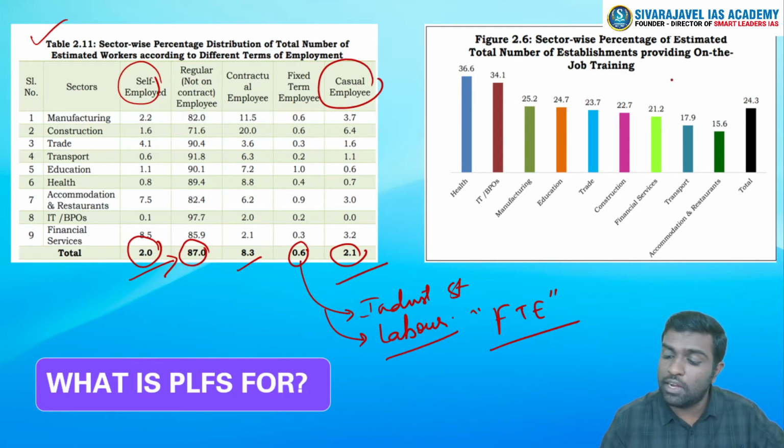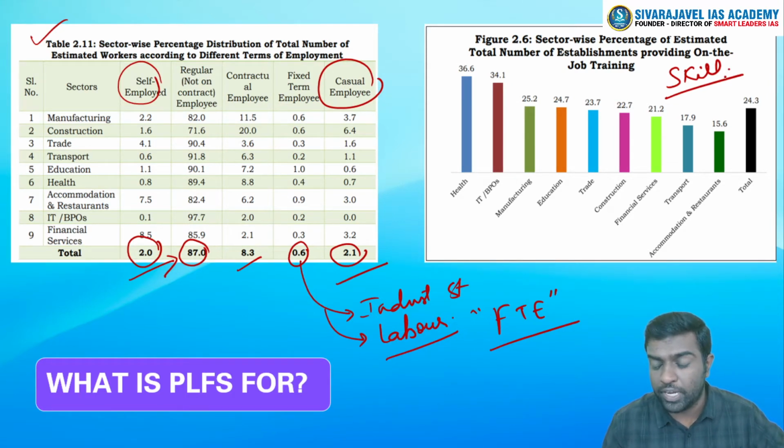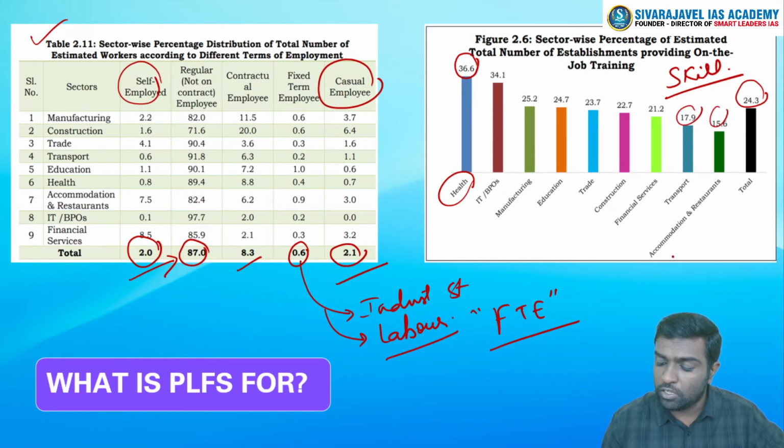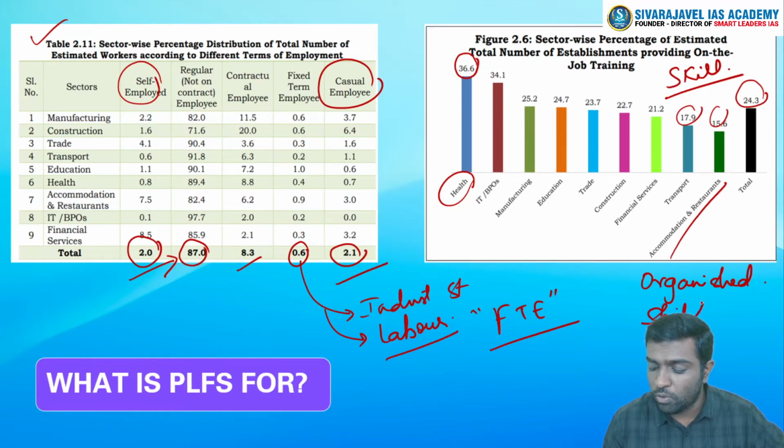And if you see skill or job training, among establishments providing on-the-job training, the health segment provides 36%: out of 100 workers employed in health, 36 have reported getting on-the-job training. The overall number for India is 24.3, and the lowest is seen in transport and accommodation and restaurants. So what does this number show? This shows that even in the organized sector, skill development is quite low in India.